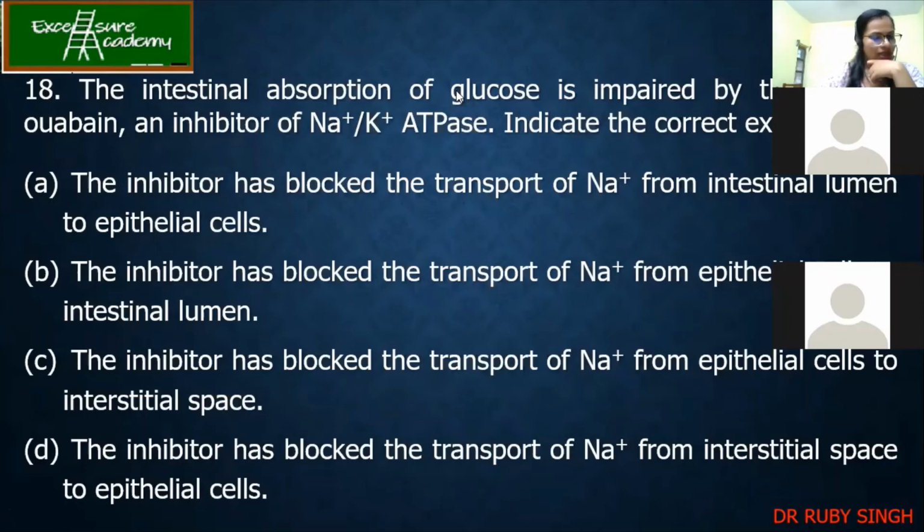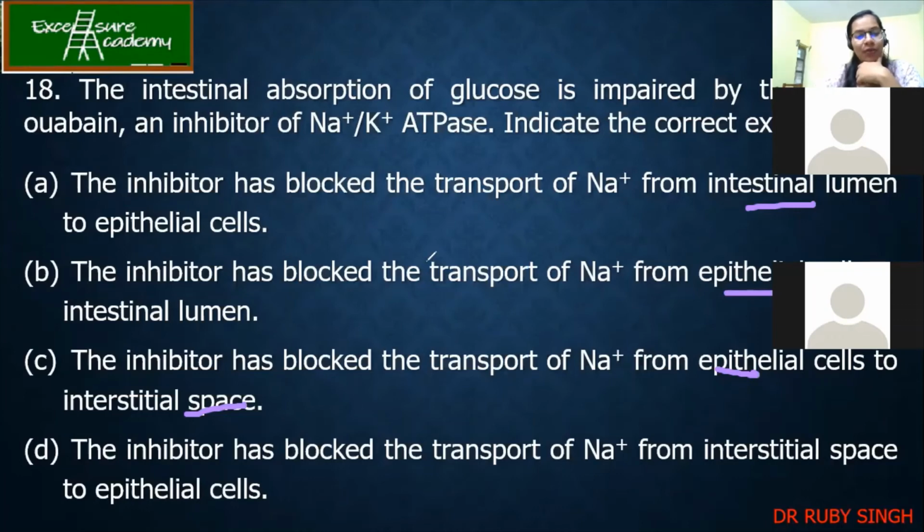So the options are from intestinal lumen to epithelial cells. Towards the end, it is changed: epithelial cells to intestinal, and from epithelial to interstitial. Sorry, even I got confused. So what is the answer?